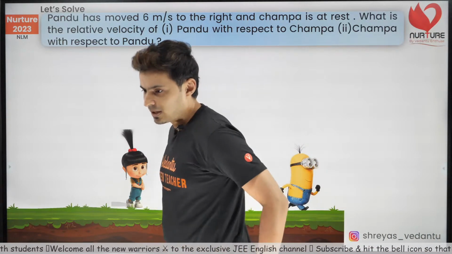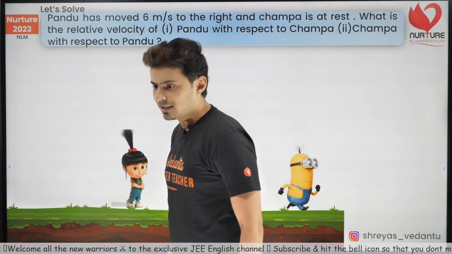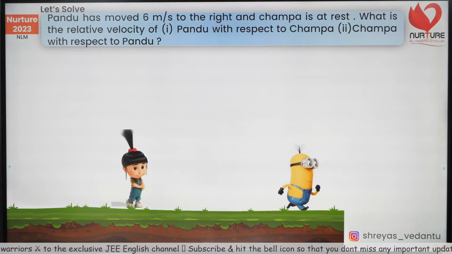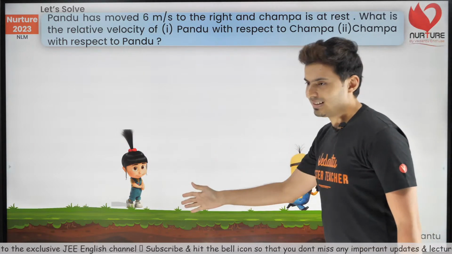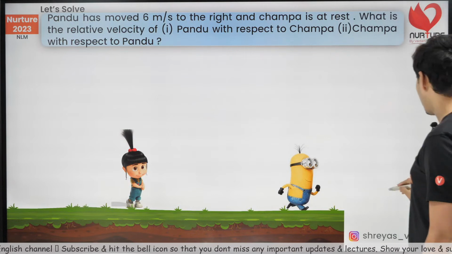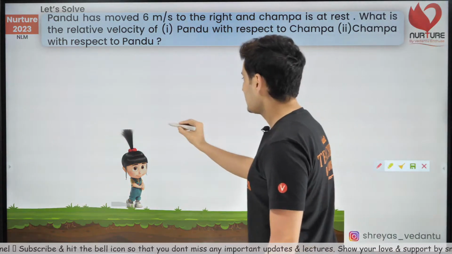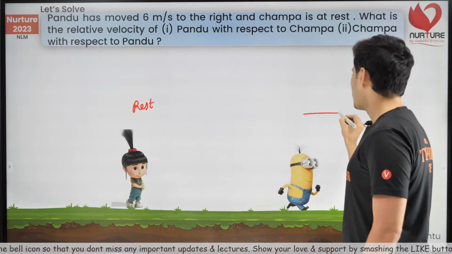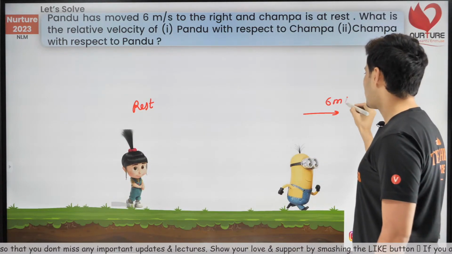Okay. So Raghuvatanam is saying 6 i cap meters per second. And what about the second answer? So Pandu's velocity is very easy. If Champa is at rest, Pandu is moving. What would be the velocity of Pandu with respect to Champa? It's very easy. Champa is at rest. It's clearly mentioned. Pandu is moving with 6 meters per second.